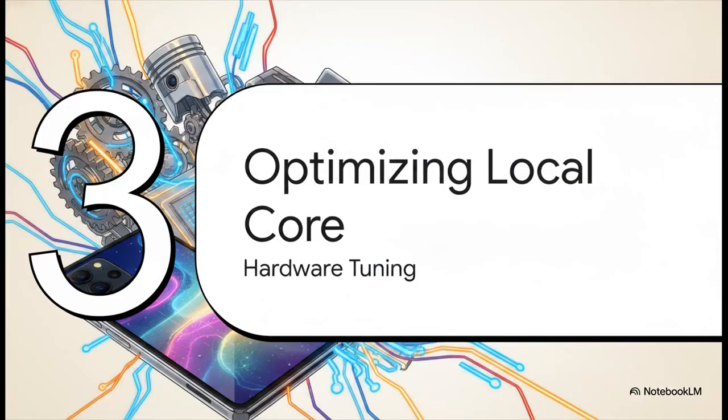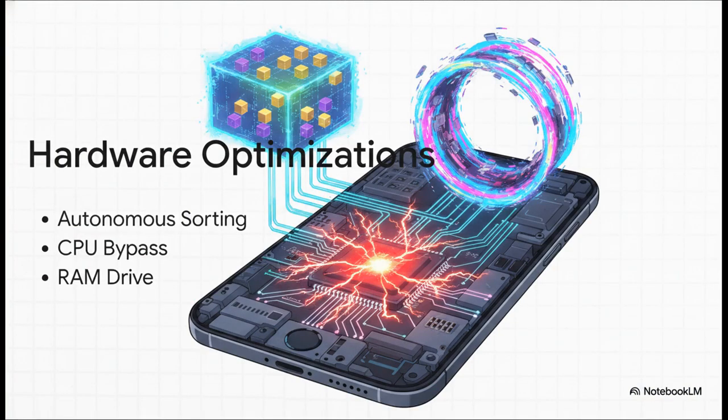Moving on to part 3, optimizing the local core. To actually handle heavy data loads without relying on giant external server farms, this local device has to be tuned like a high-performance race car. The architecture here relies on 3 absolutely critical background optimizations. First up, we have an autonomous sorting matrix. This basically means the split second a file lands, the system already knows exactly where to put it. Second, a full CPU governor bypass.